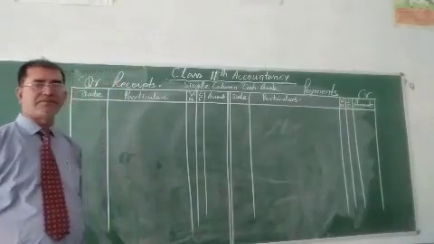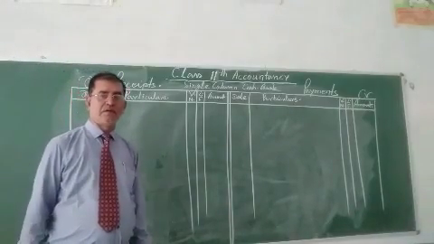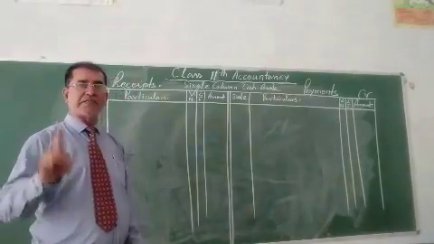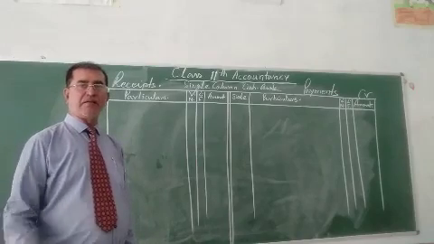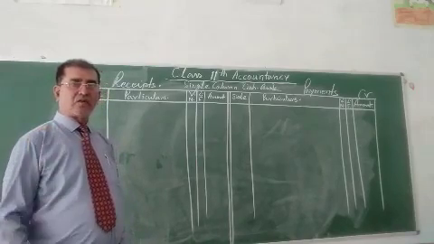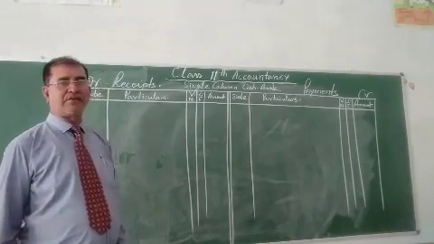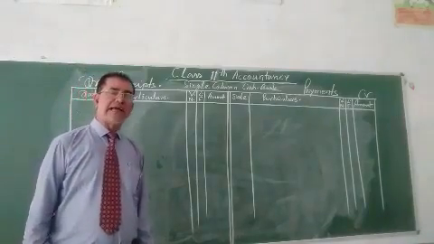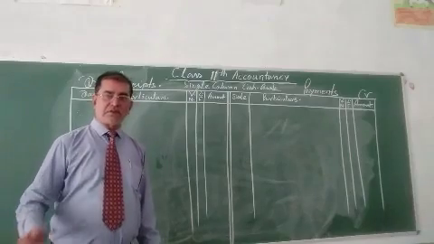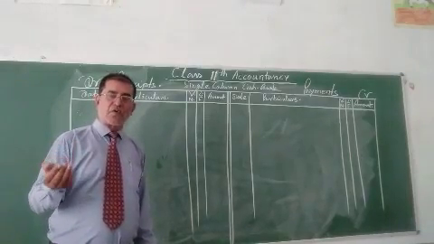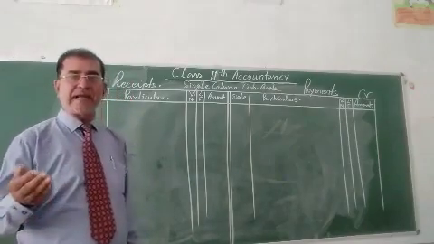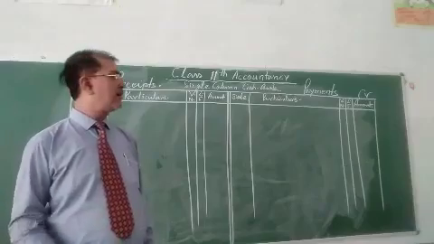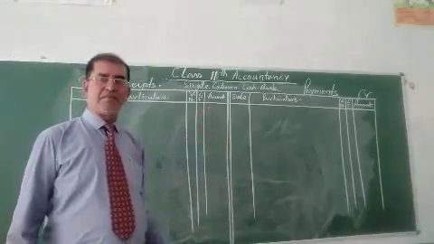Suppose we purchase goods for cash on 1st January. For example, the organization purchases goods for cash. In exchange for the goods, we make the payment, so it is recorded in the payment column.